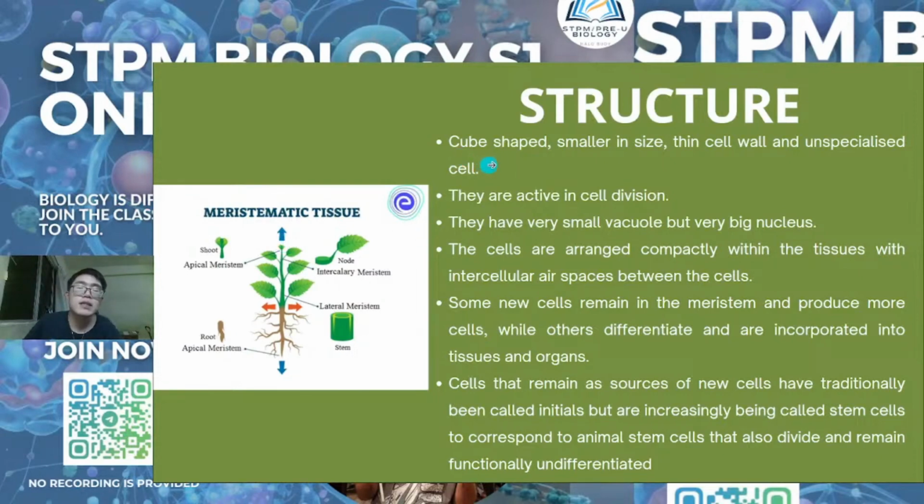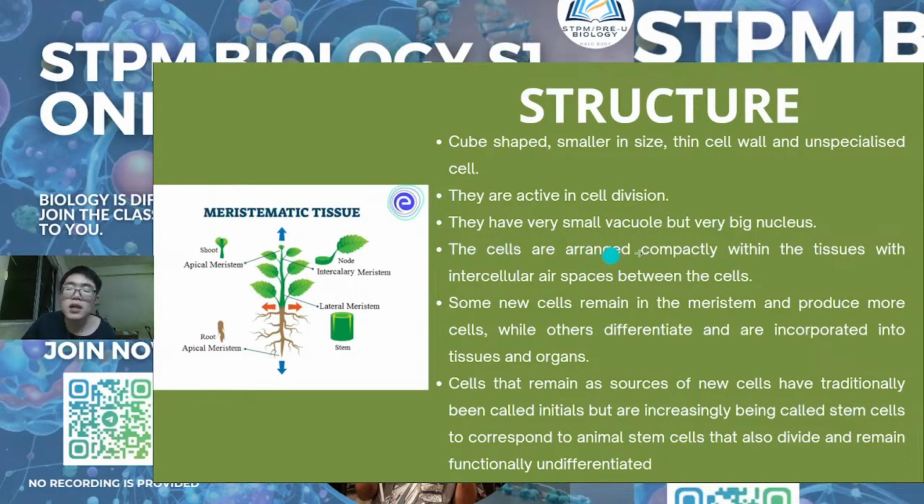Normally in meristematic cell, the structure is cube shape, smaller in size, and the cell wall is thin and it is unspecialized cell. So it is very active in cell division. It can divide many times to produce more meristematic cells. They have very small vacuole, but the nucleus is very big. That is why it can be active in cell division, because the big nucleus can control the cell division more easily compared to normal cells.